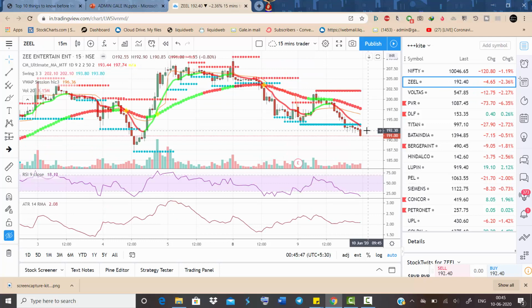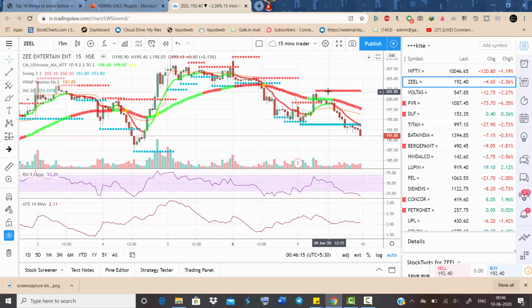Voltas, then we come to Z Entertainment, same thing. So I'll tell the indicators that I've used. It's the Z Entertainment 15-minute chart, candlestick pattern. We have a moving average indicator. This dotted one is the 50 exponential moving average. The smoother line is the 20 moving average.